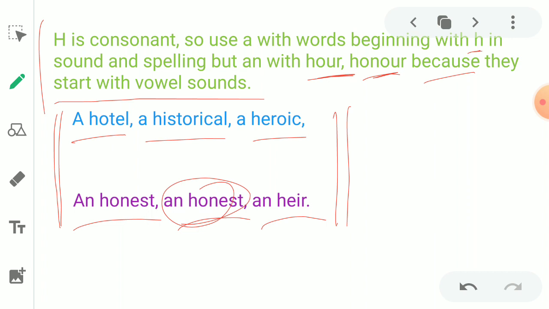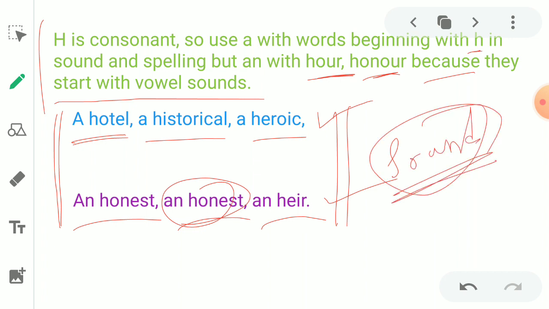See here, when we come to the first example, a hotel, this word begins with H. The second example also begins with H. But what is the difference? The difference is the way it produces its sound. Article a or an is based on the sound the word produces.